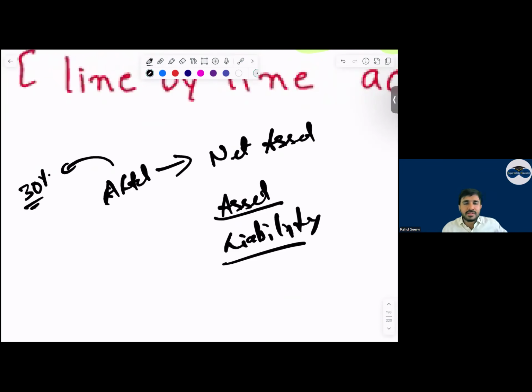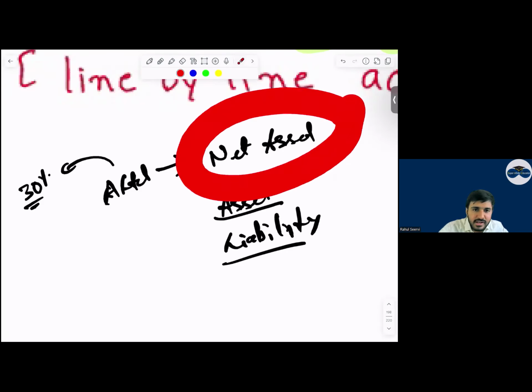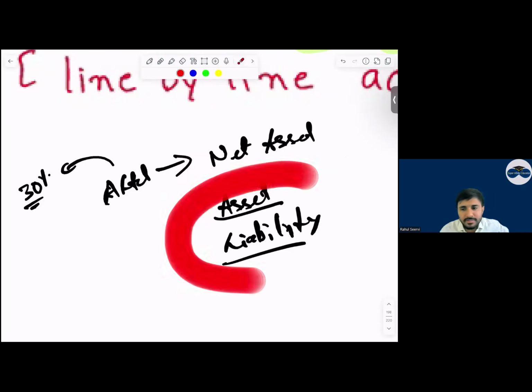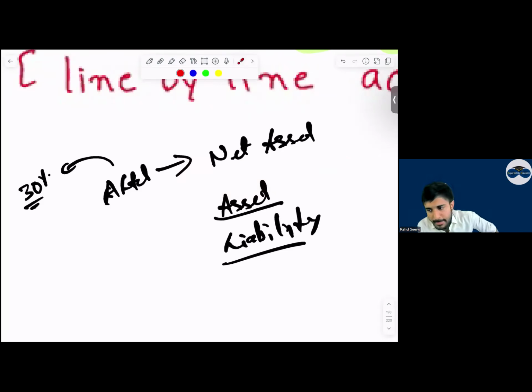जब एक कंपनी क्रिएट करते हैं, I have 30 percentage. This 30 percentage, what does this 30 percent mean? Do I have the right over the net asset or the assets and liabilities separately? Net assets, yes or no? जब कंपनी क्रिएट करते हैं तो what do we have? We have right over the net assets, not assets and liabilities.